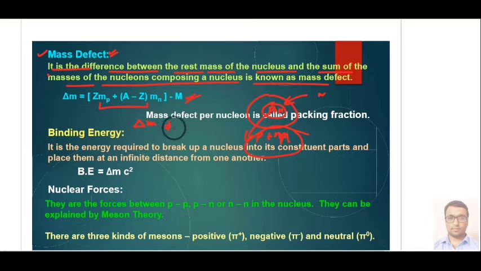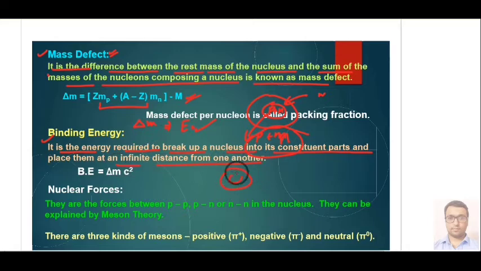This mass defect itself will provide us some kind of energy, that is called binding energy. So here it is defined that binding energy is the energy required to break up a nucleus into its constituent parts and place them at an infinite distance from one another.